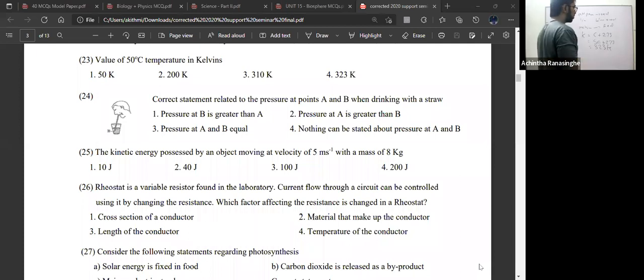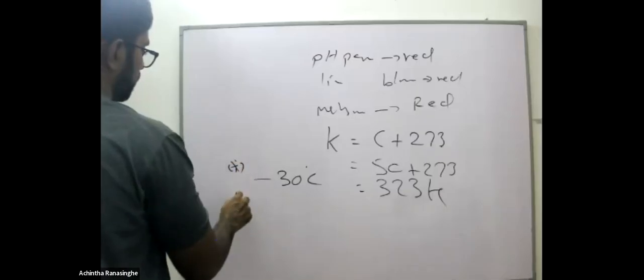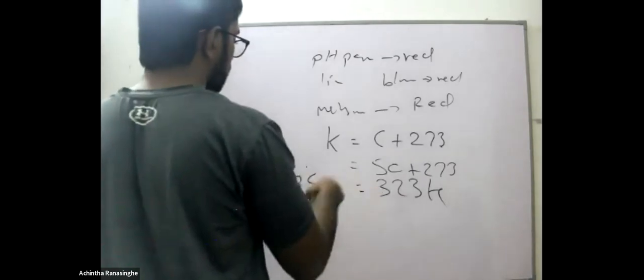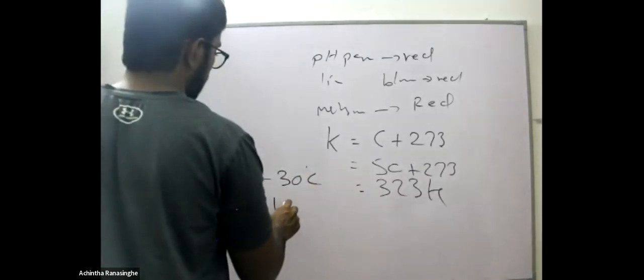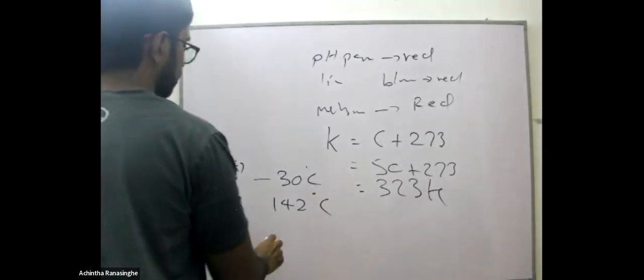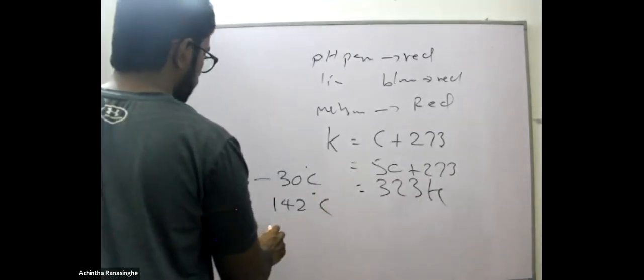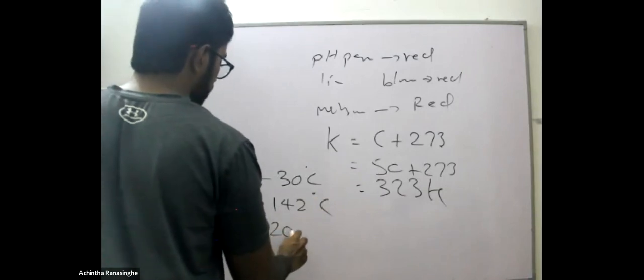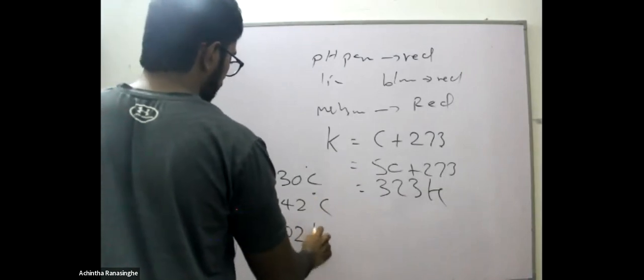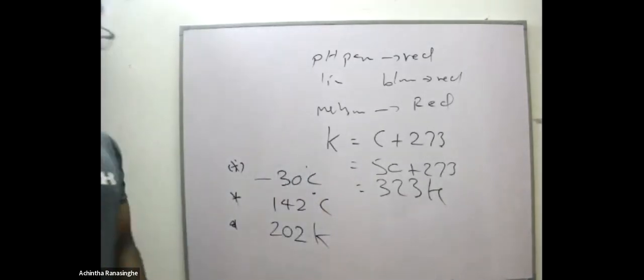You can do one or two more conversions. Just tell me what is the Kelvin temperature relevant to minus 30 Celsius. And tell me what is the Kelvin temperature relevant with 142 Celsius. And tell me what is the Celsius value relevant with 202 Kelvin. Just use this formula.